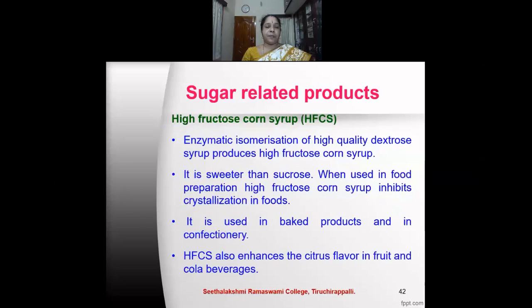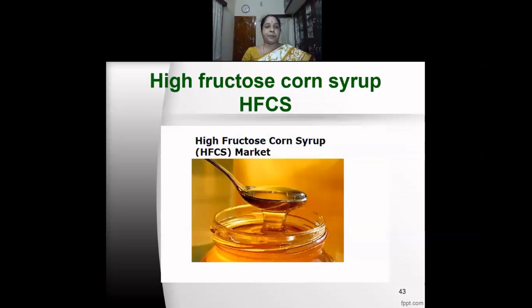High fructose corn syrup. Enzymatic isomerization of high quality dextrose syrup produces high fructose corn syrup. It is sweeter than sucrose. When used in food preparation, high fructose corn syrup inhibits crystallization in the food. It is used in baked products and in the confectionery industry. High fructose corn syrup also enhances the citrus flavor in fruit and in the cola beverages. This is the high fructose corn syrup.